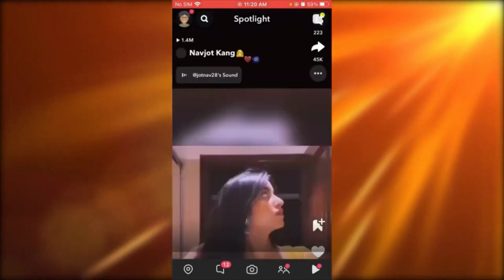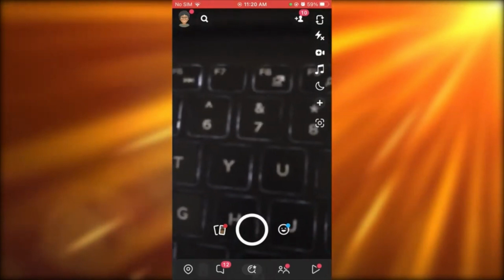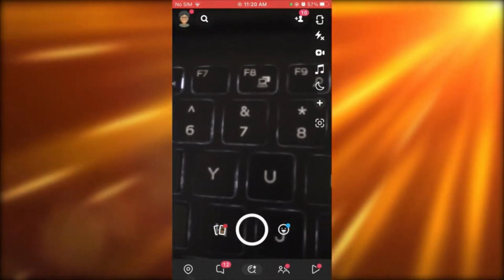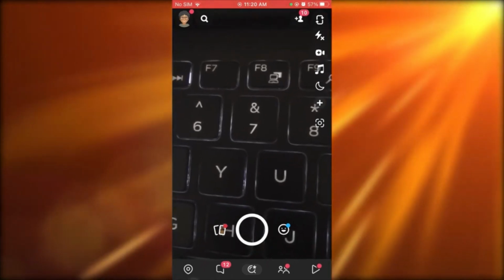Now, once we're over here, what you're going to do is come over to Spotlight. Now, this is obviously my Spotlight. Okay, you get the whole point of it. But Spotlight is just like Reels or like TikTok. You keep scrolling down and you get more stuff to watch, more stuff to follow, etc.